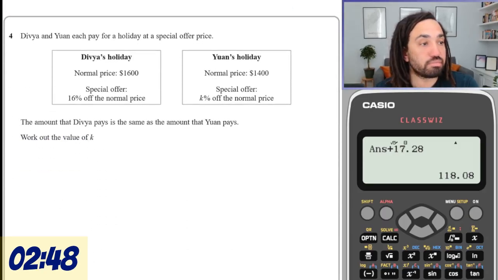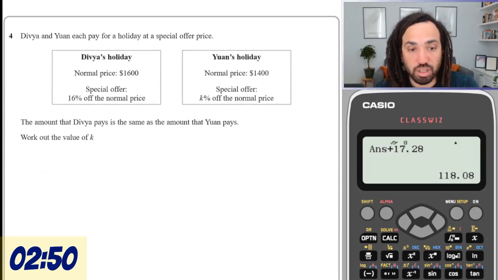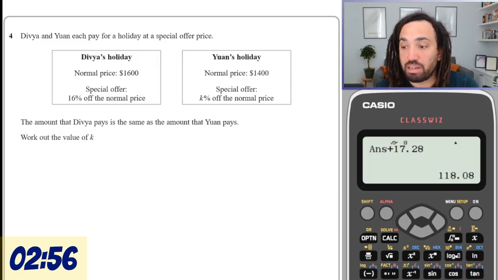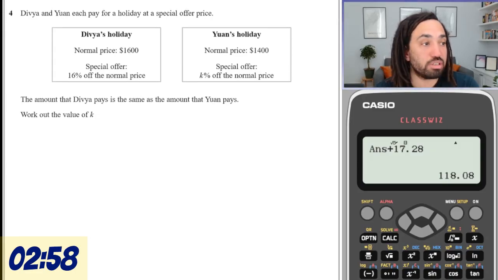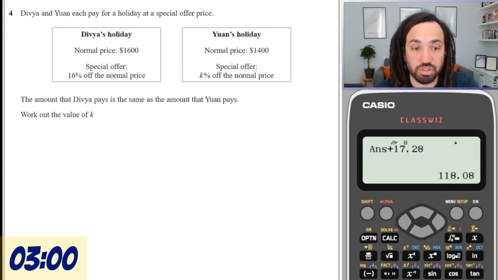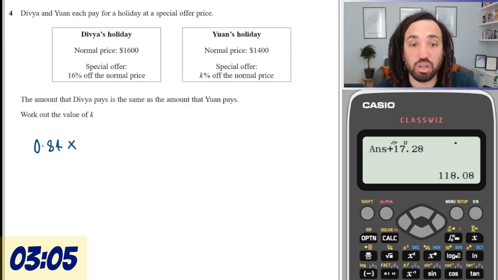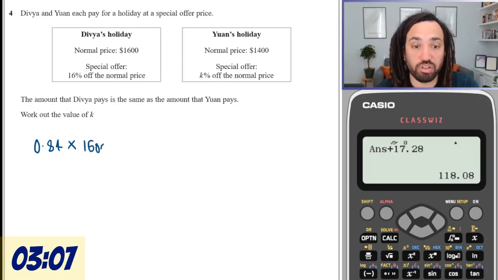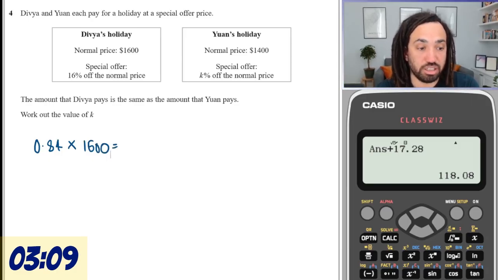Cracking. Okay, pays the same amount as the amount that Wan pays. Work out the value of K. So they both pay the same amount. 16% off means you're timesing by 0.84. So let's just do that calculation.